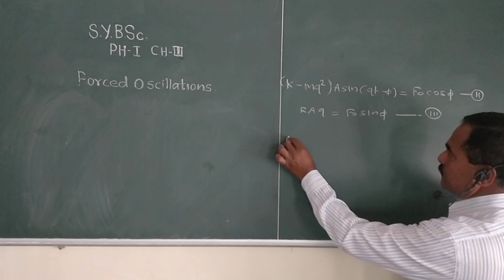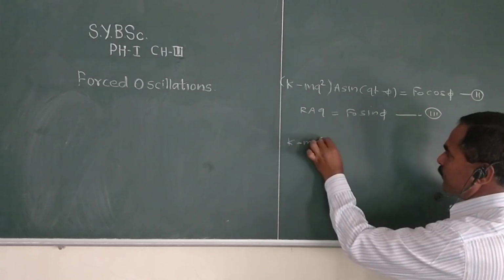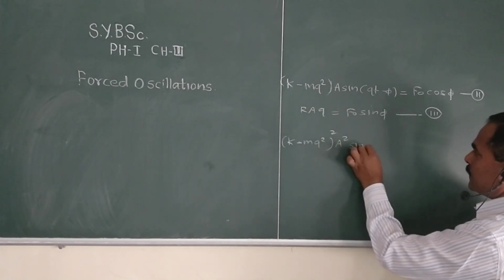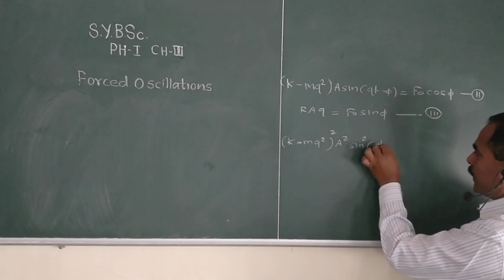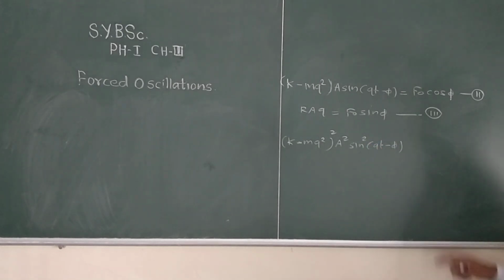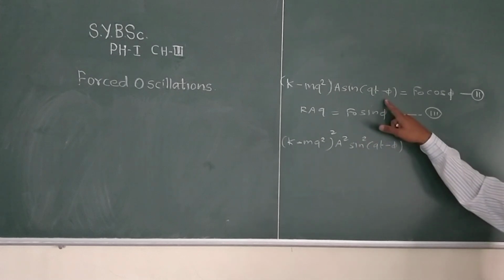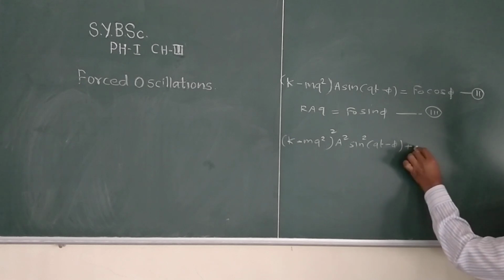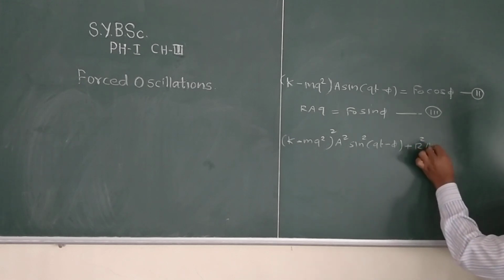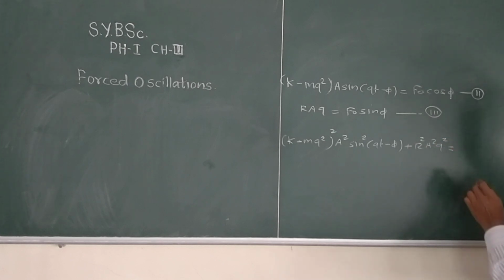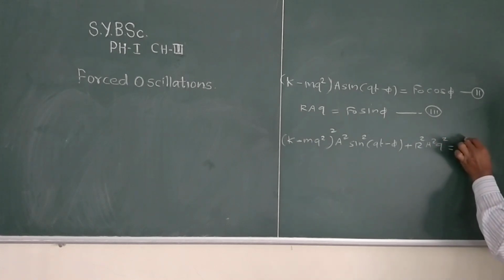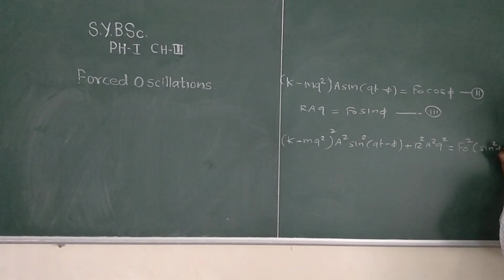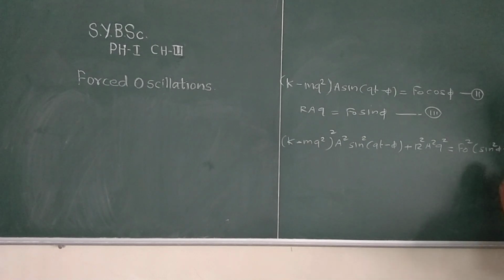Right here, (k minus mq square) whole square a square sin square (qt minus phi), plus r square a square q square, equal to right here f naught square in bracket (sin square phi plus cos square phi).